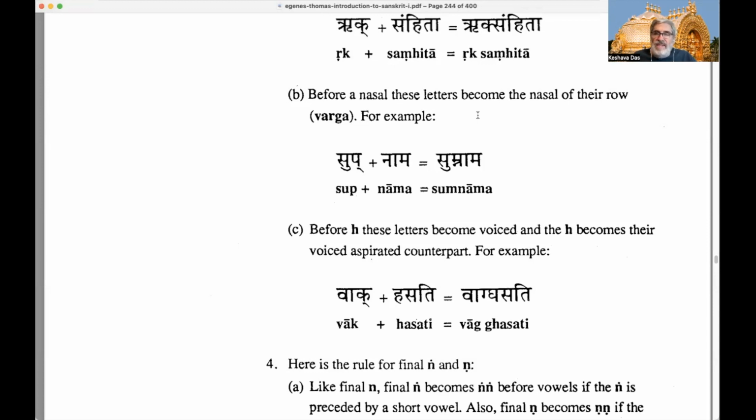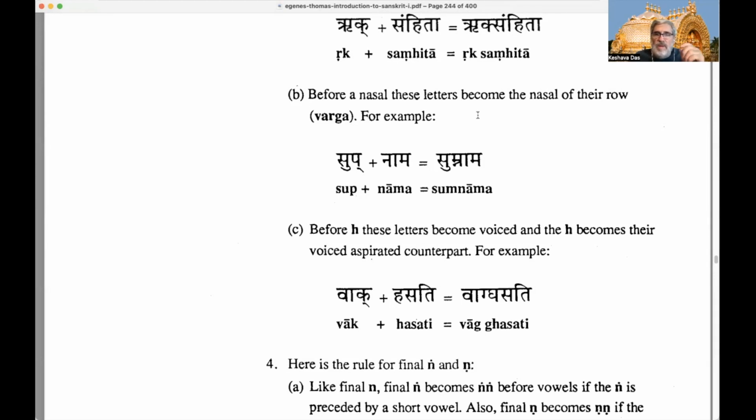For example, sup. I don't know if you remember, but Panini has a little aphorism called sup. Sup means suajas amajas tabambias gebambias gasibambias gasasamgio sup, so it represents all nominal endings in Panini grammar. So sup plus nama, which means name.